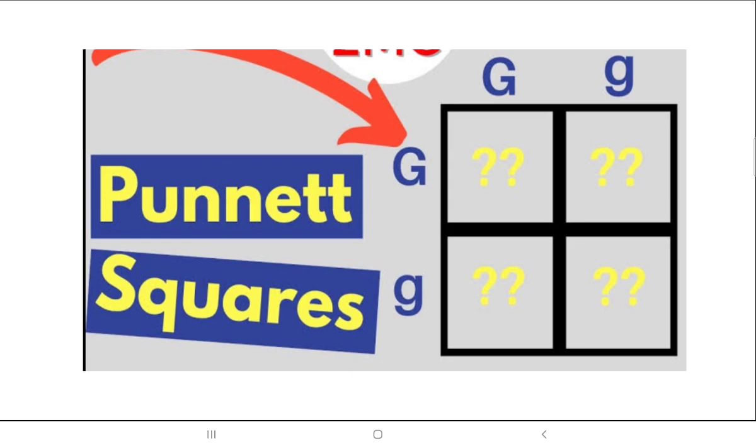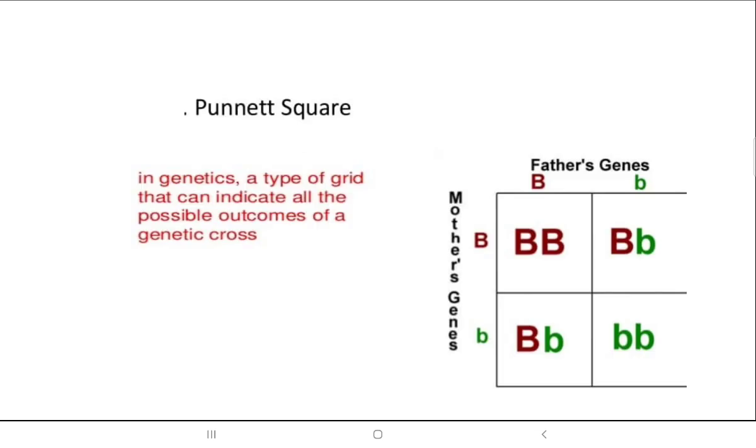Okay. Now the table we are making is called a Punnett square. How are these Punnett squares helpful? A Punnett square in genetics is a grid that lets us know the possible outcomes when a cross is done. The table we draw and fill in is itself called a Punnett square.